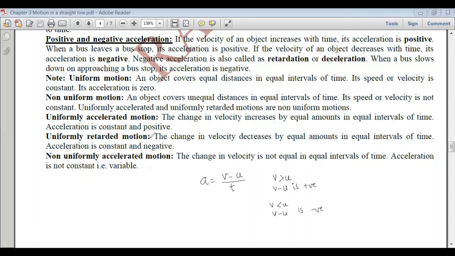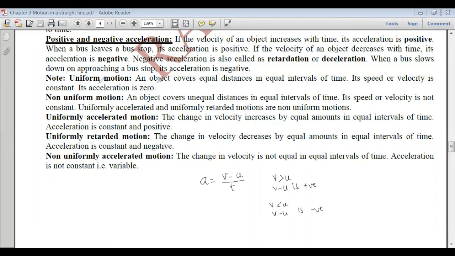Non-uniformly accelerated motion: the change in velocity is not equal in equal intervals of time. Then its acceleration will not be constant; its acceleration will be variable.